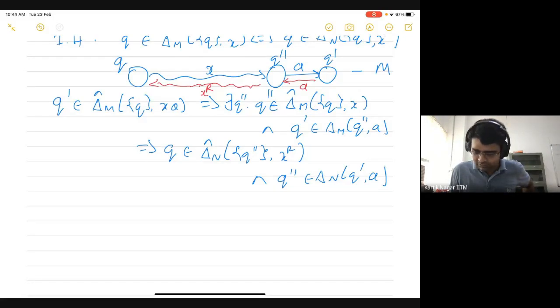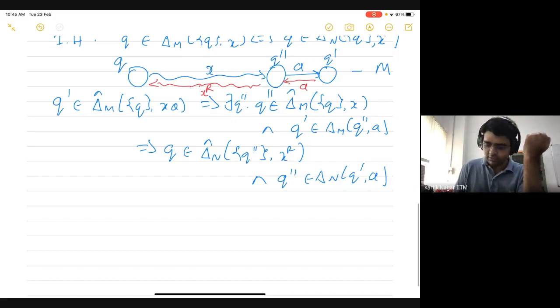So what can we infer from this? At this point we are actually sort of stuck, because we need an additional result here.